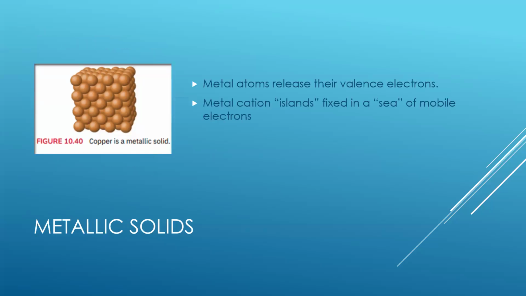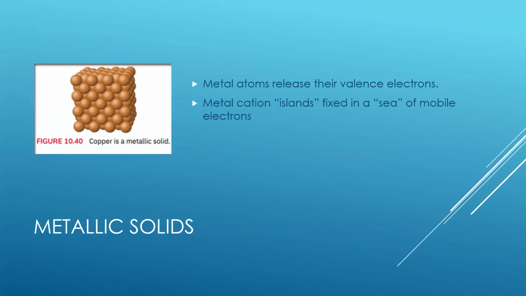Metallic solids such as copper, aluminum, and iron are made of metal ions arranged in a crystal structure. As you can see here, this is copper in a metal solid in the figure shown on the slide. These crystals are often described using a sea of electrons.